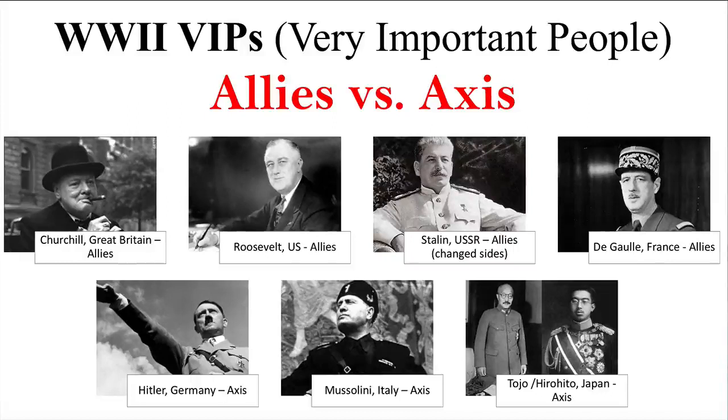So at the beginning of the war, he's staying out of the war, but has an agreement with Hitler. But after Hitler betrays Stalin and attacks the USSR, it formally joins the war as part of the Allies. And we're going to go into that in detail.